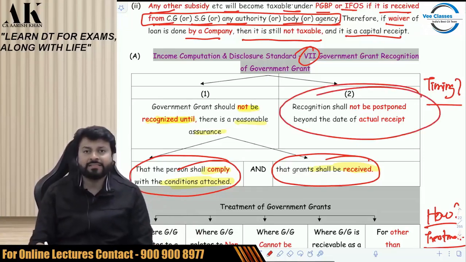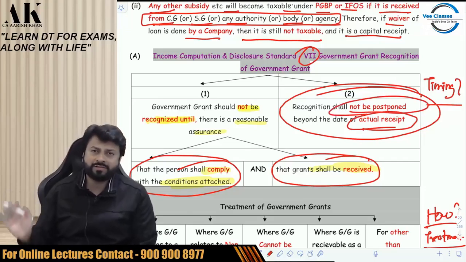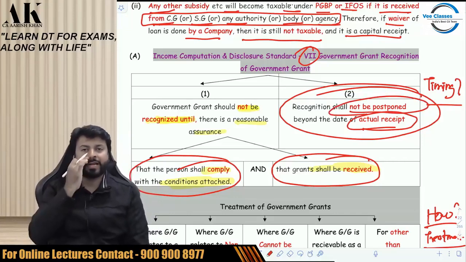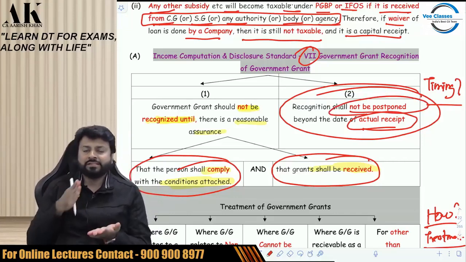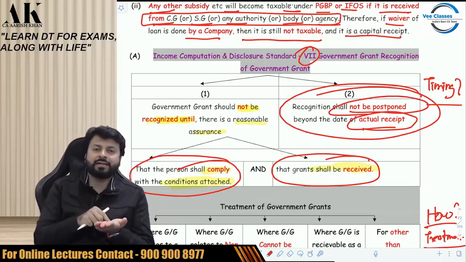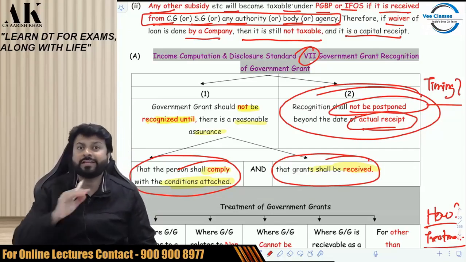Secondly, once you have received the grant, then there is no question of postponing. Once you have received it, then you have to recognize the grant and you have to pay tax on that. So the timing is very important when to recognize. You should not recognize unless and until there is a reasonable assurance that you will fulfill the conditions and that you will receive the grant. Once you receive it, then you have to recognize.